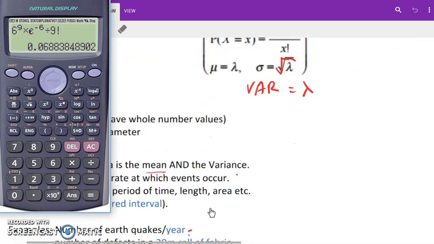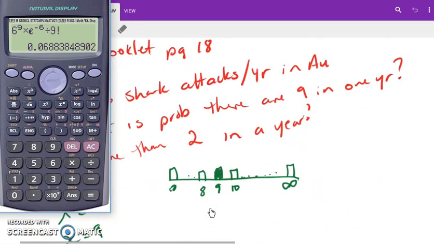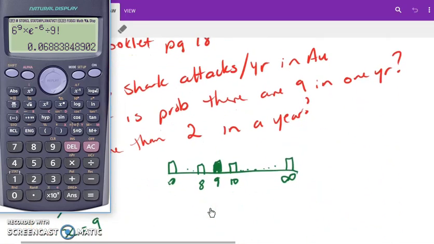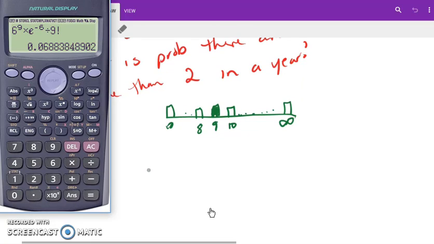So exactly 9, what are we looking at? Shark attacks. So there's our formula. It's equal to 0.0688. 4 decimal places would be great.